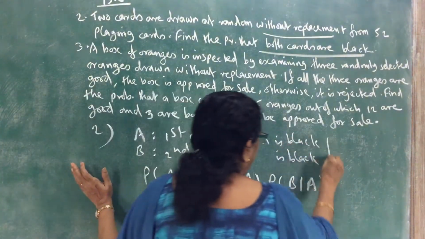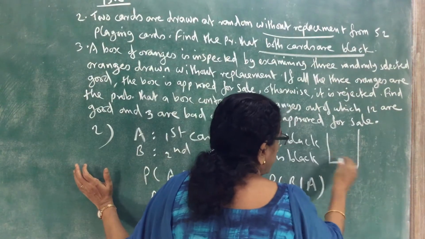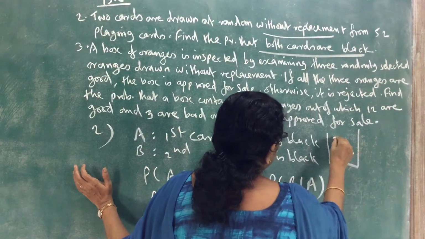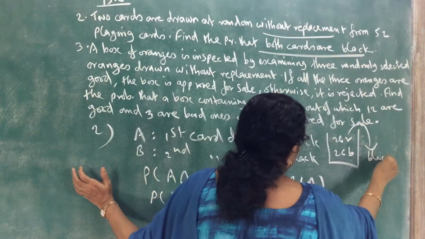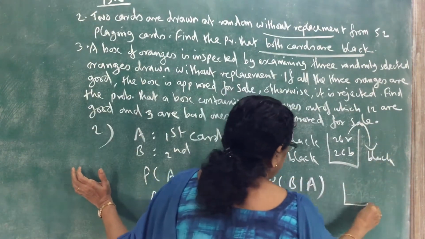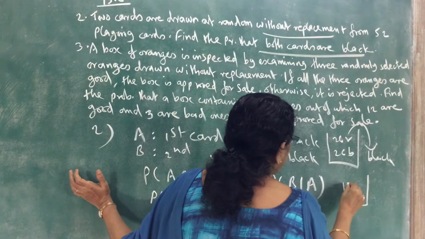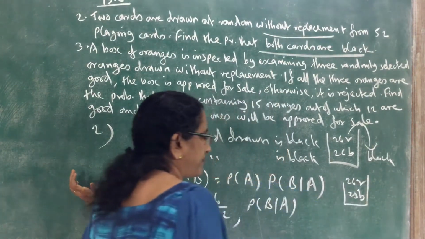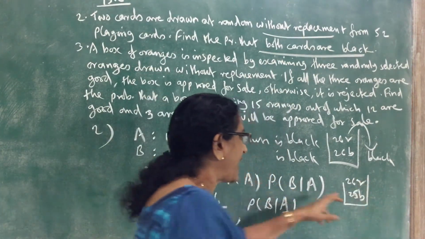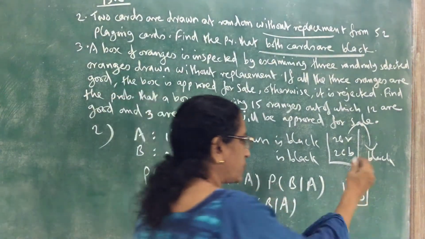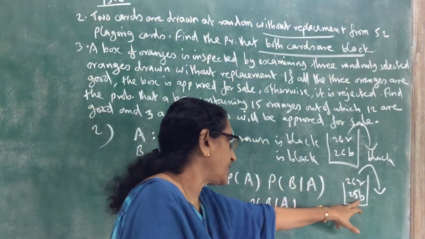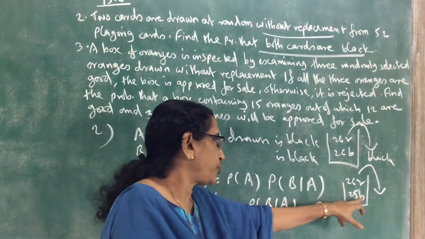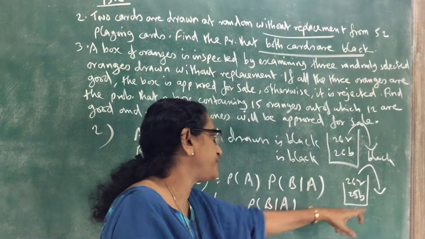So from the packet there are 26 black, 26 red. One card is taken, that is black. So what is remaining? There will be only 25 black remaining, 26 red remaining. So on the second draw, what is the probability that the card drawn is black? 25 by 51, total 51.